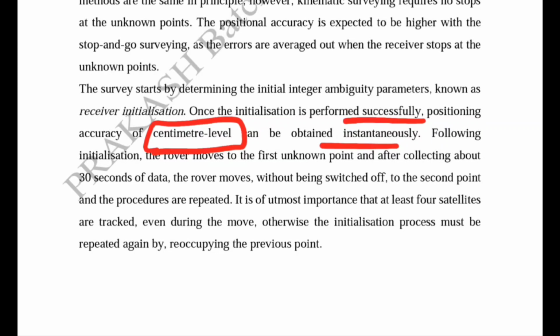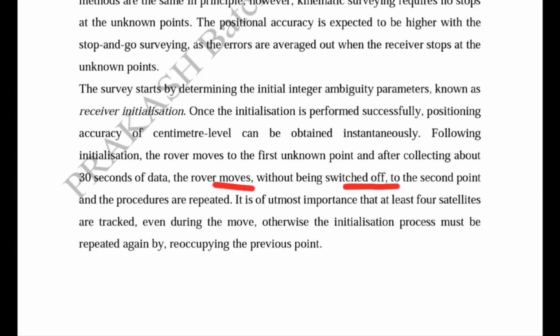Following initialization, the rover moves to the first unknown point, after collecting about 30 seconds of data, and the rover moves without being switched off to the second point. We have studied that in case of kinematic technique, the receiver can be switched off, but in case of stop and go technique, the rover must not be switched off before moving to the second point.